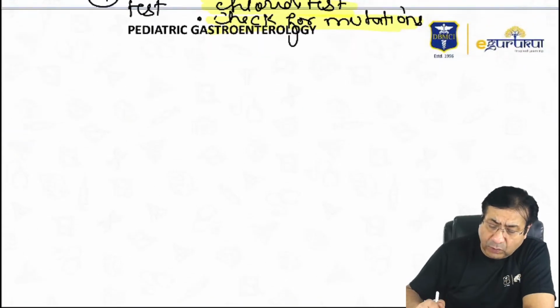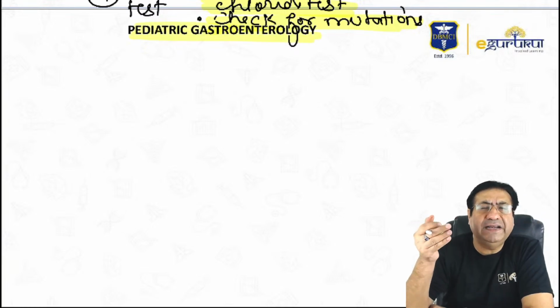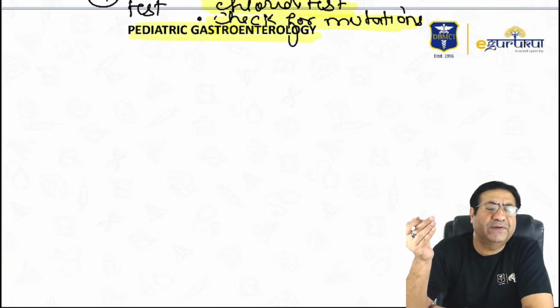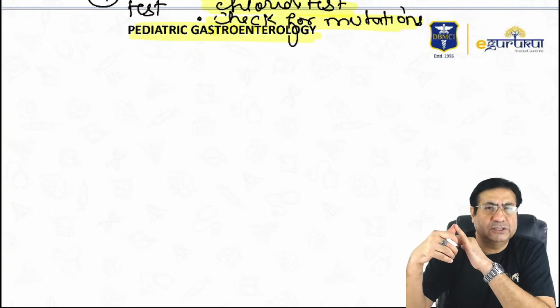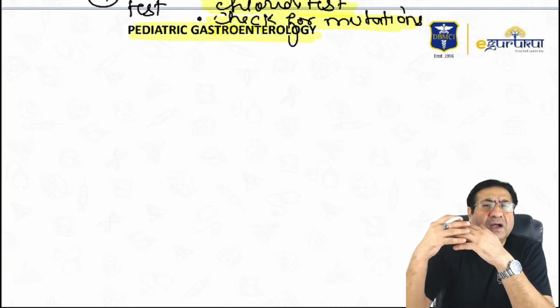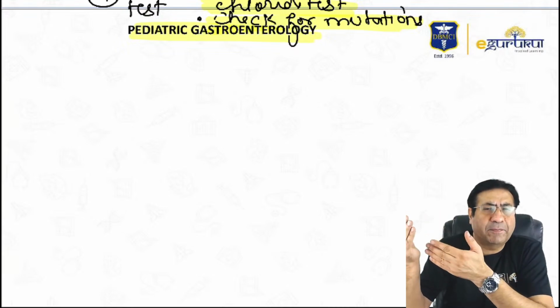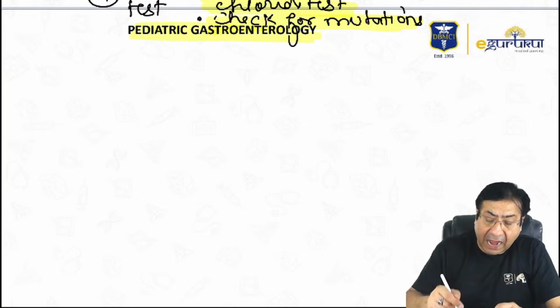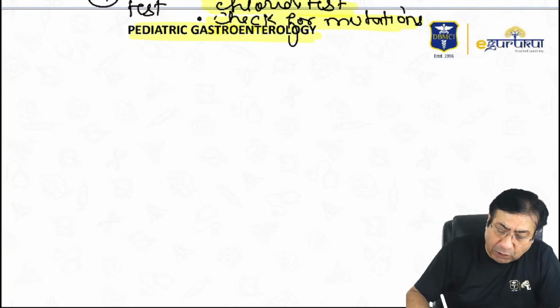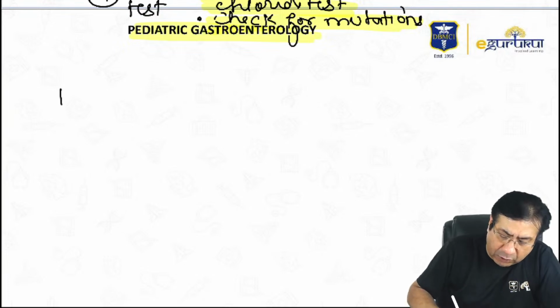Then gastroenterology. In gastroenterology, most of the topics that we teach overlap with the topics of pediatric surgery. For example, Hirschsprung disease. So I won't go into the details about Hirschsprung disease and hypertrophic pyloric stenosis, because they are taught in surgery. I will rather tell you about management of dehydration. It's a very important topic, dehydration management in children.